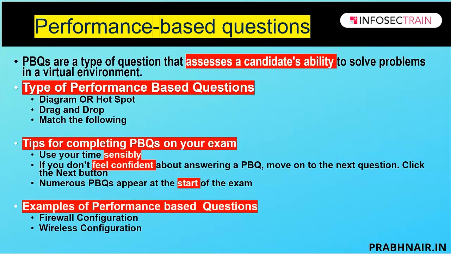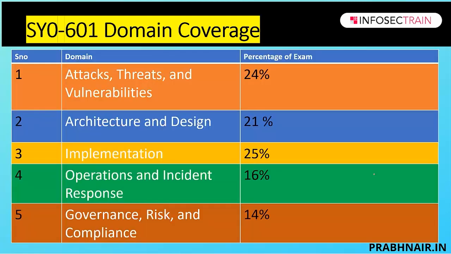Some examples of the performance based question, as I said, are firewall configuration and wireless configuration. So these are some of the examples I was talking about. So what is the domain coverage we have? Attacks, threats and vulnerabilities cover 24%. Architecture and design is 21%, implementation is 25%, operations and incident response 16%, governance, risk and compliance